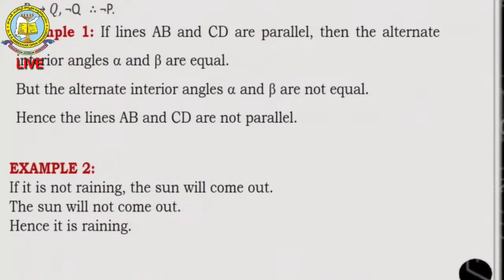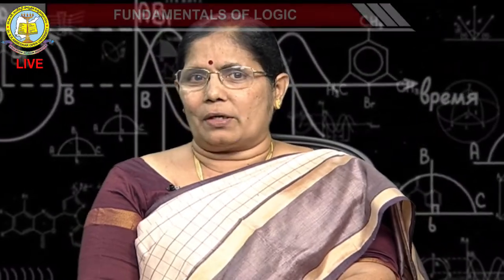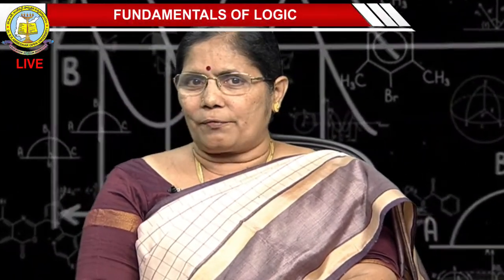Like that you can. Next, De Morgan laws we have already discussed, and fundamental rule 4 is the law of modus tollens or contrapositive. Already I told you, whenever P implies Q is true, then negation of Q implies negation of P is also true. That means P implies Q if and only if negation of Q implies negation of P. This is called modus tollens. How do you write it? P implies Q, negation of Q, therefore negation of P.